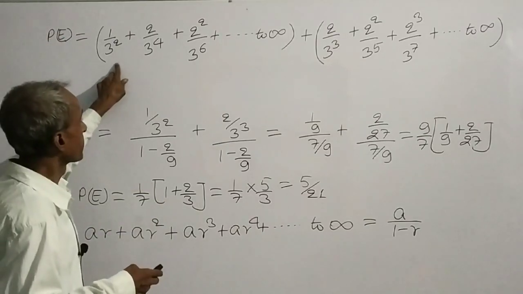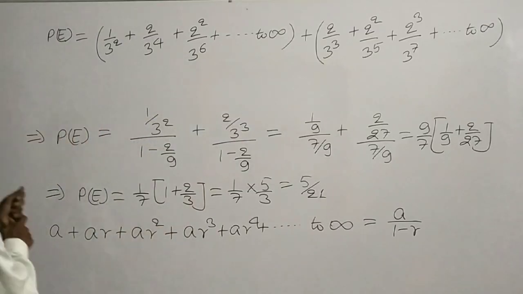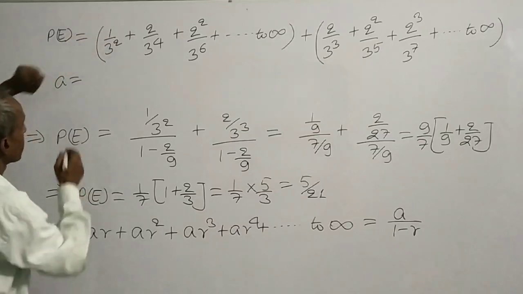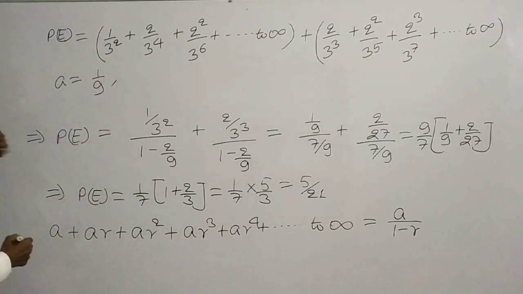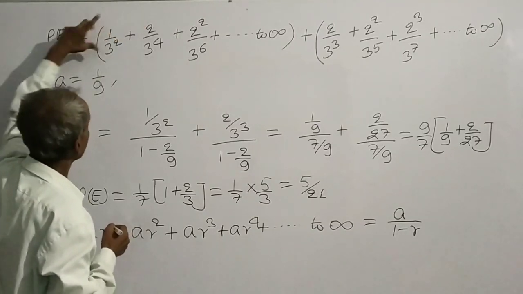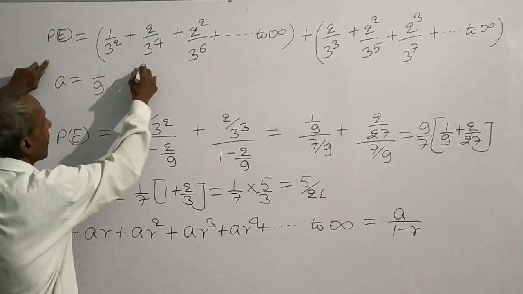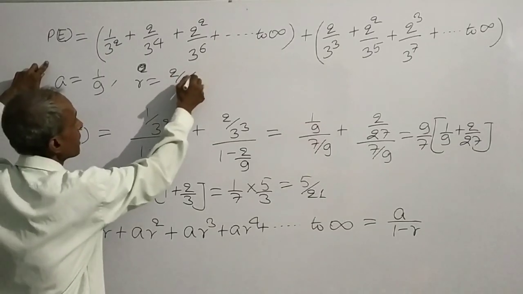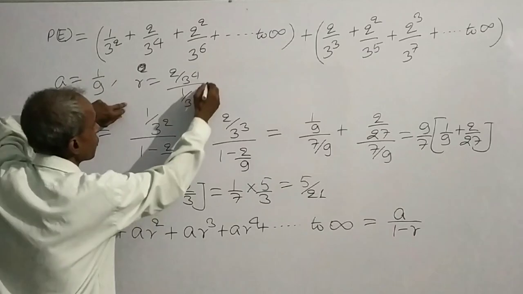Terms inside this bracket are in geometric progression. Here first term a is equal to 1 by 3 square, that means 1 by 9, and common ratio is second term divided by first term. So r is equal to (2 by 3) to the power 4 by 1 by 3 square.